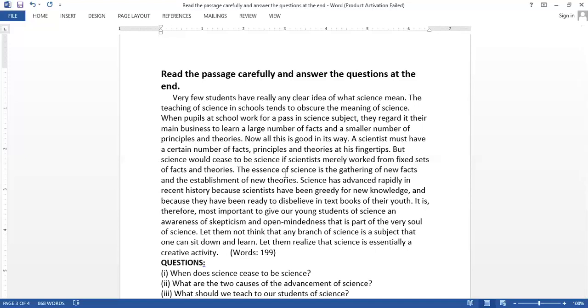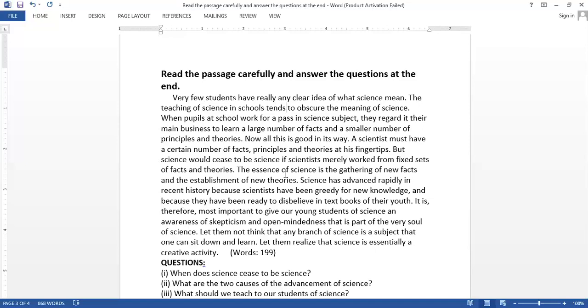But when the students of science would be learning the old theories, the already found out facts without applying their critical thinking, then it would make science lose its luster, lose its value as